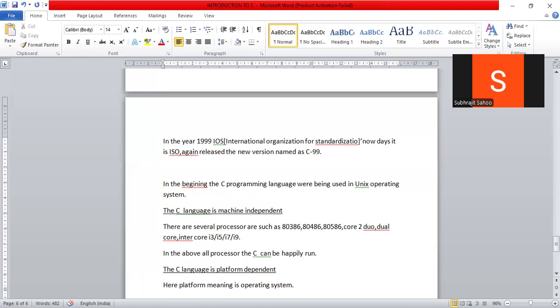But suppose you go to install PhonePe or WhatsApp, is it asking in which system you want to install, Windows or Linux or Unix?